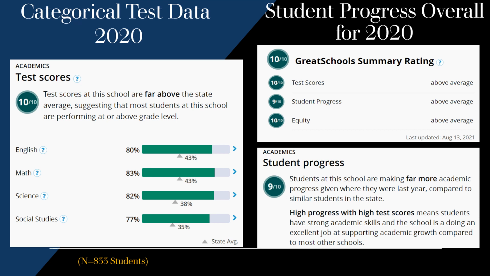We are dramatically above the state average in the academic test score area. Out of the Great Schools rating for 2020, we are at a 10 out of 10. Our test scores are 10, student progress is at a 9, and our equity for students of different subgroups is at a 10. Our student progress, 9 out of 10, they're making far more academic progress given where they were last year.